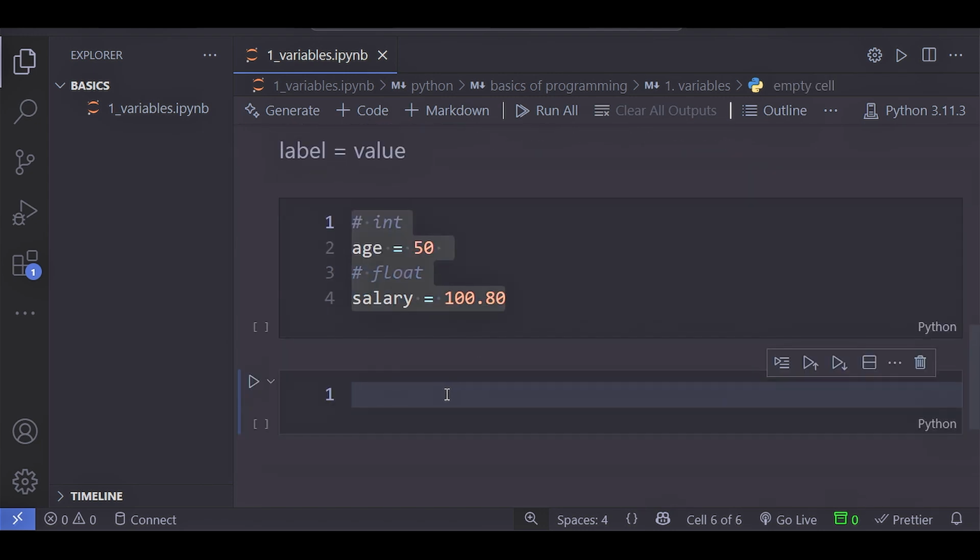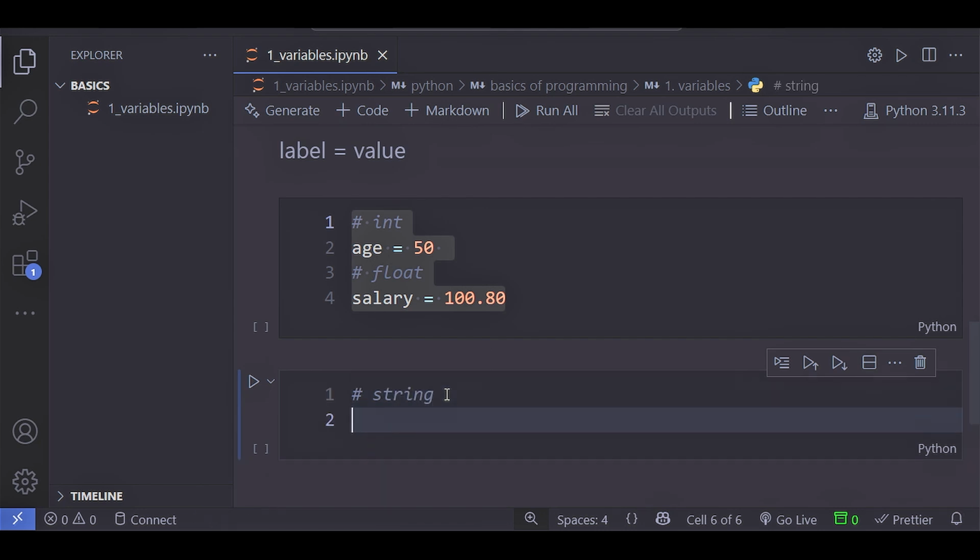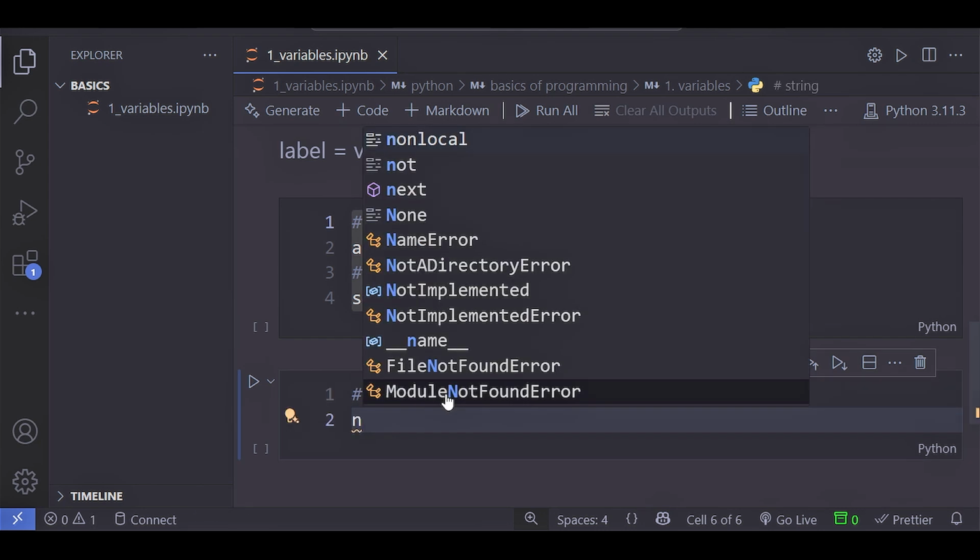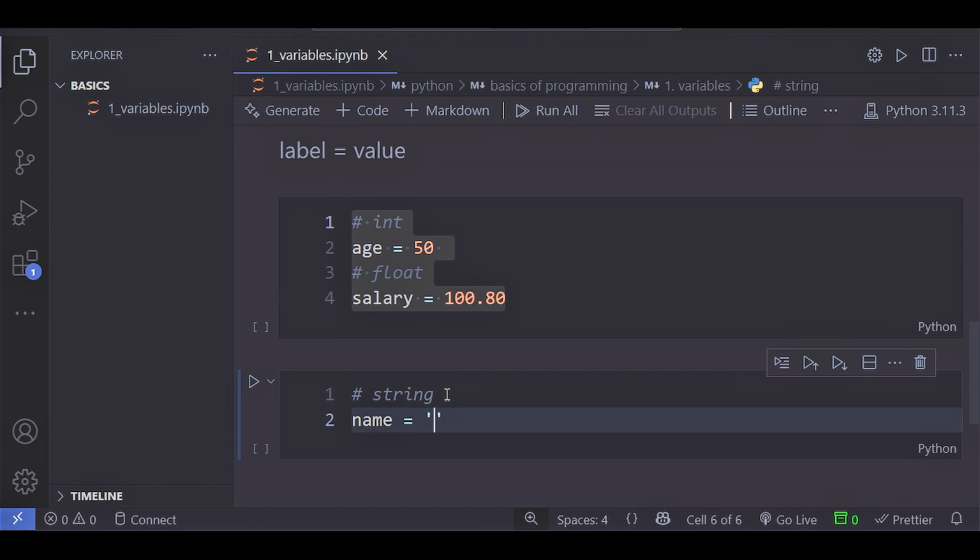We have a string type. For example, as we saw before, name. To assign the value of a string type, we have to use quotation marks, and we put inside the value we want.